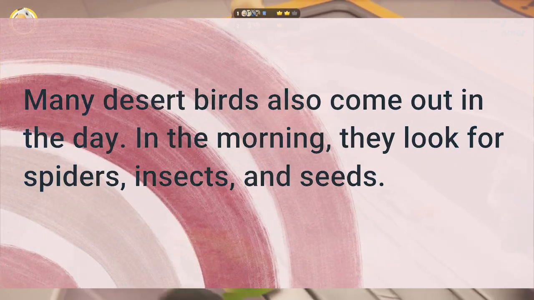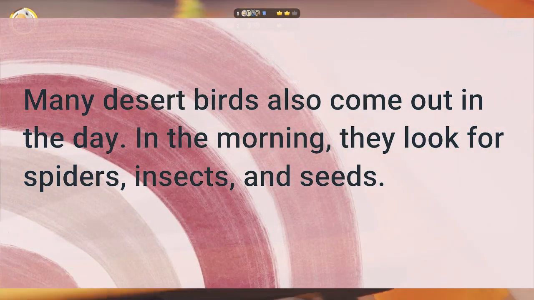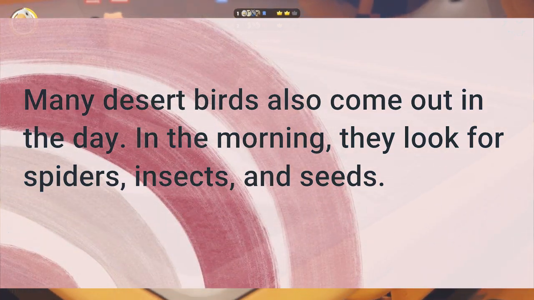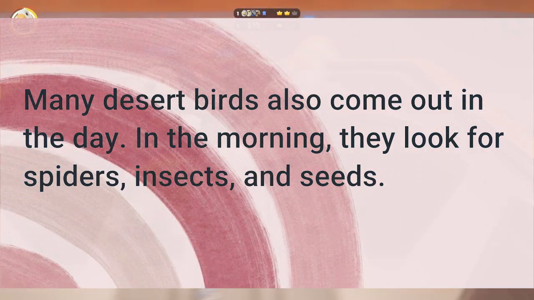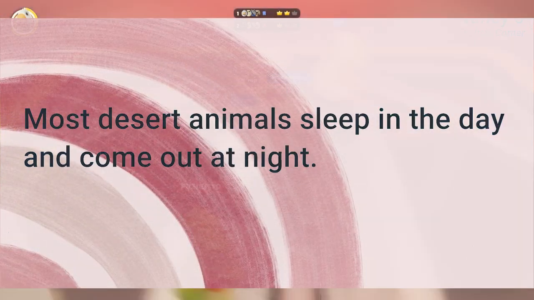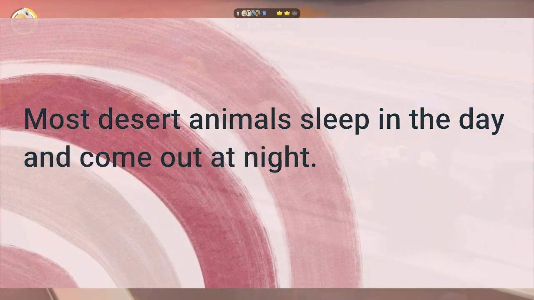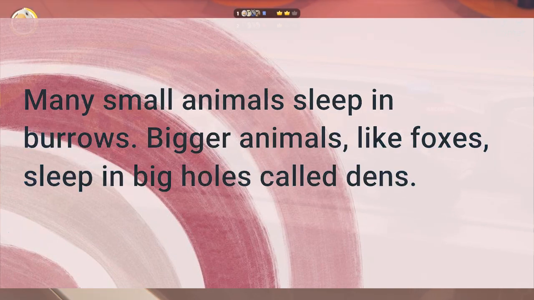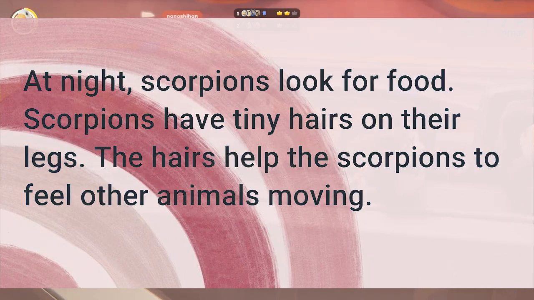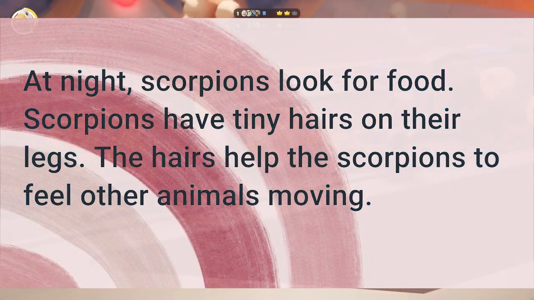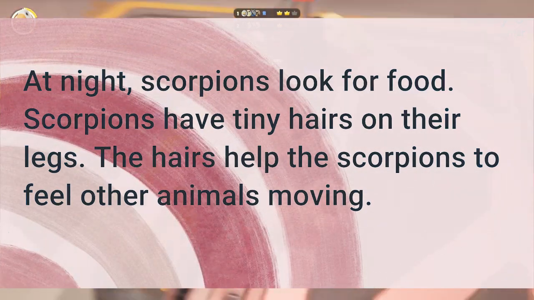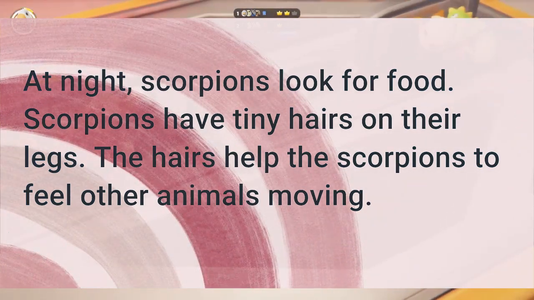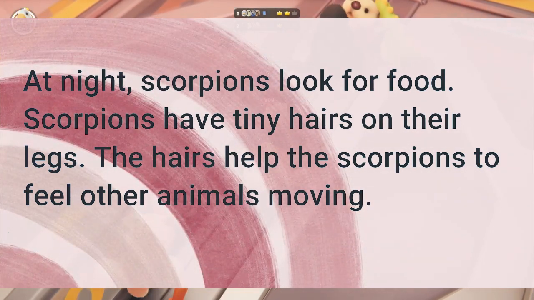Many desert birds also come out in the day. In the morning, they look for spiders, insects, and seeds. Most desert animals sleep in the day and come out at night. Many small animals sleep in burrows. Bigger animals, like foxes, sleep in big holes called dens. At night, scorpions look for food. Scorpions have tiny hairs on their legs. The hairs help the scorpions to feel other animals moving.